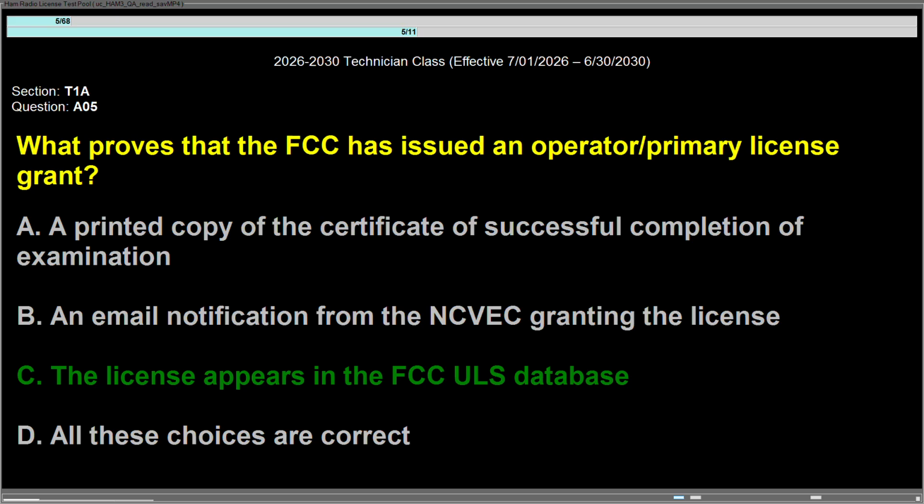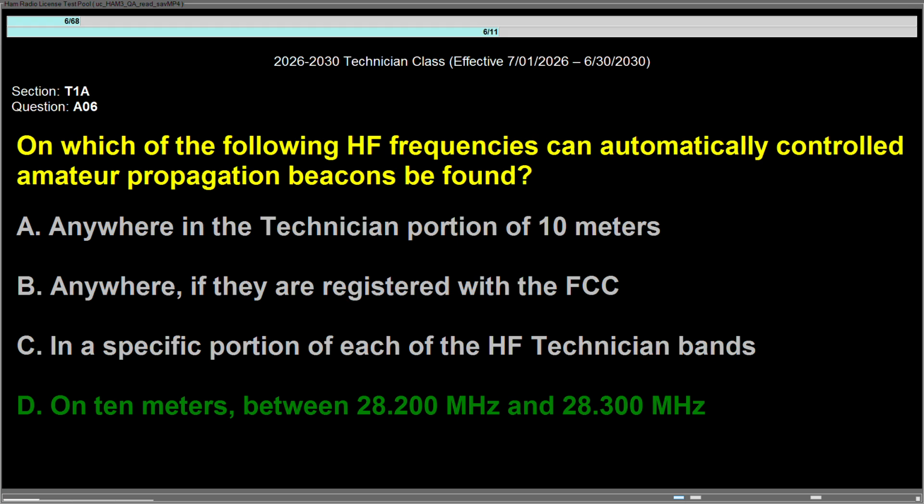Question Alpha 05, what proves that the FCC has issued an operator/primary license grant? Answer is C, the license appears in the FCC ULS database. Question Alpha 06, on which of the following HF frequencies can automatically controlled amateur propagation beacons be found? Answer is D, on 10 meters, between 28.200 MHz and 28.300 MHz.